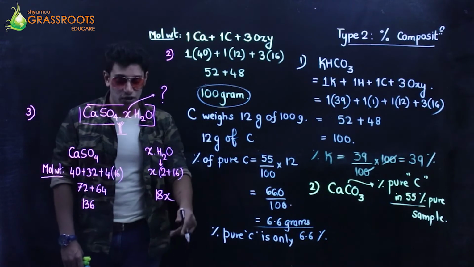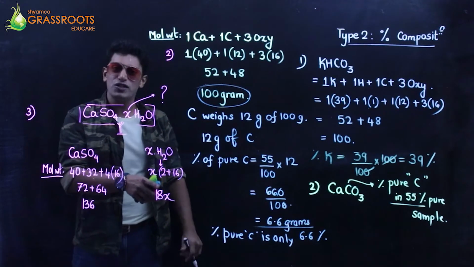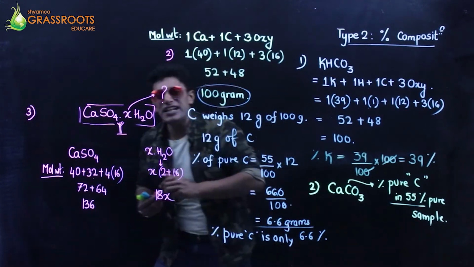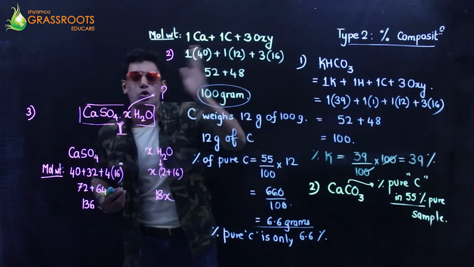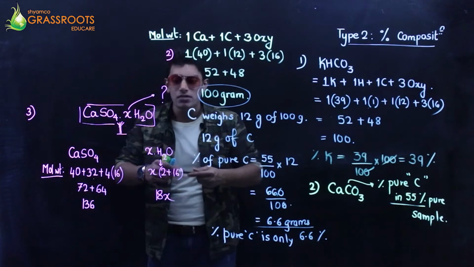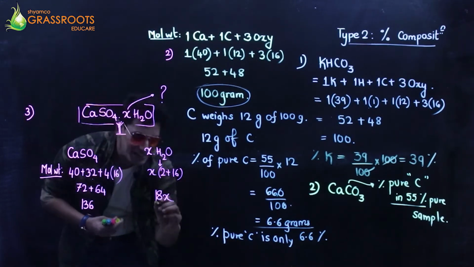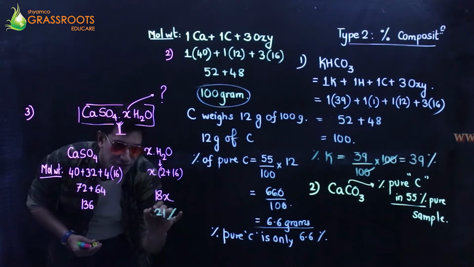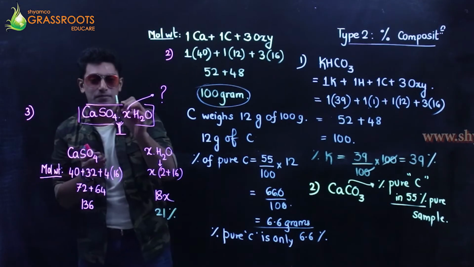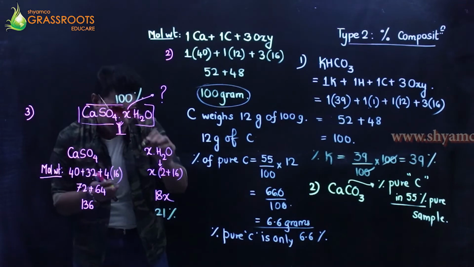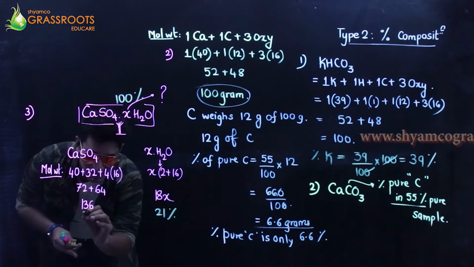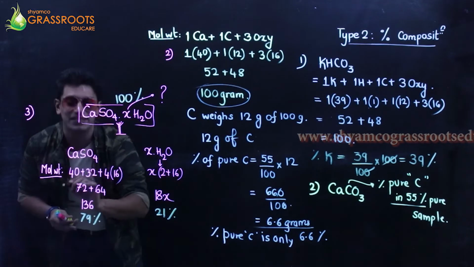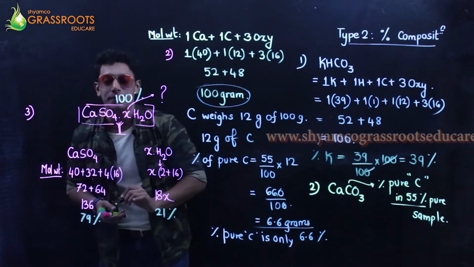I have been told in the question that the water which is formed is only 21% of the total. Only 21%. So now we have 21% water of crystallization. So out of 100%, if 21% is water, can I say 79% is going to be anhydrous calcium sulfate?